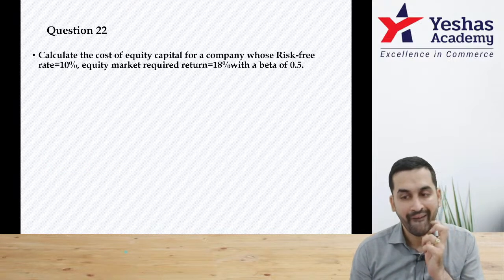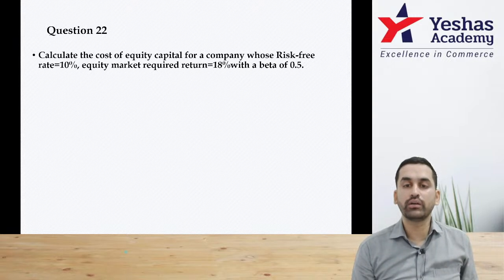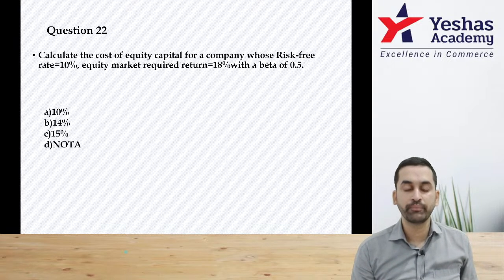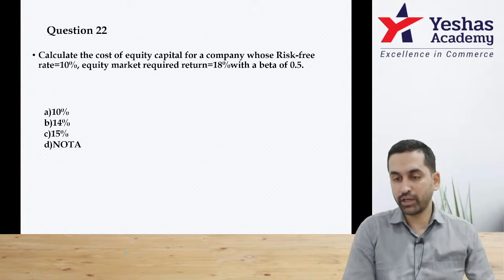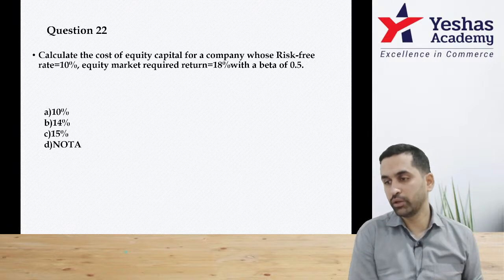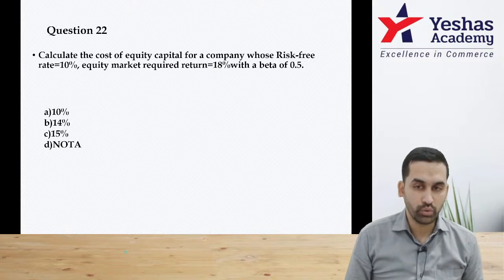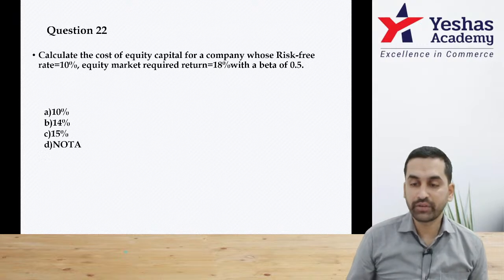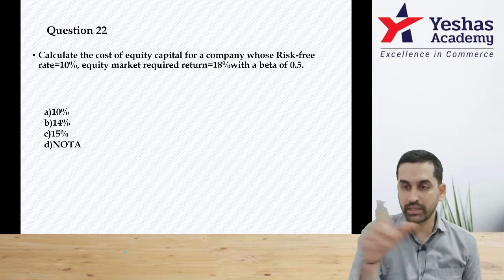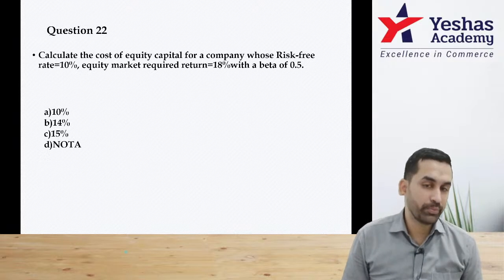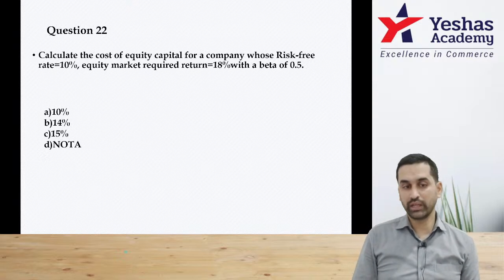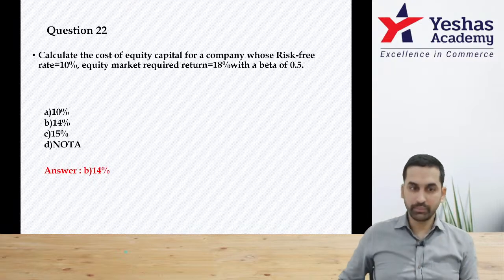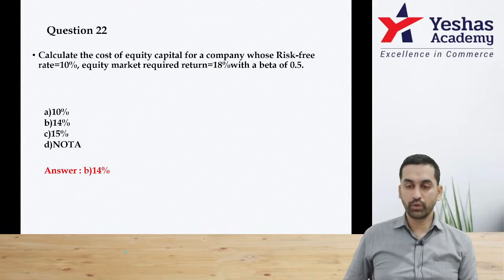Question 22. Calculate the cost of equity for a company whose risk-free rate is 10%. Equity market rate of return is 18% and beta value is 0.5. So what to do? This is CAPM question. Our first RF 10%. Start with the 10 plus beta 0.5, open bracket 18 minus 10. 18 minus 10 will be 8. 8 into 0.5, 4. So 10 plus 4 should be, I think, 14%. Can you confirm? Are you getting 14%?